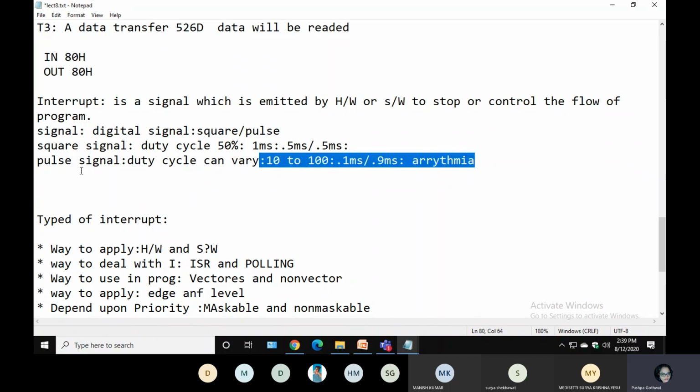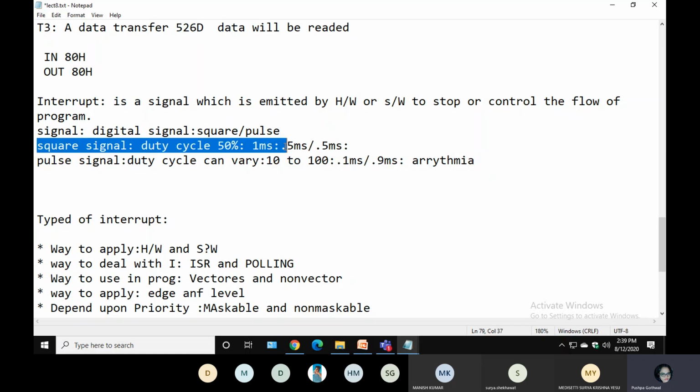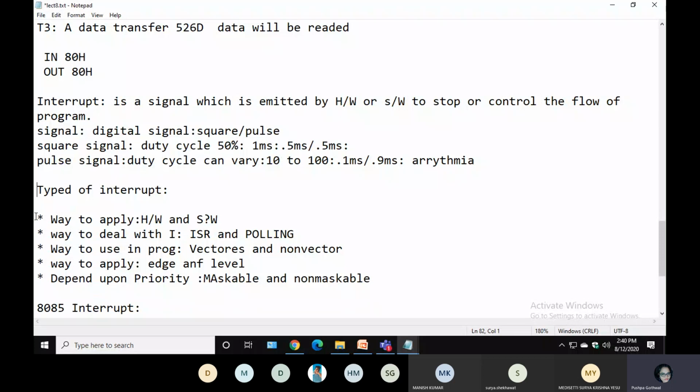We can give the pulse signal. Pulse signal will be utilized to display arrhythmia disease. And if you're talking about the heart rate, we are using square signal. Your respiration, your heart rate, these are all square signals. Okay. Now the next thing is types of interrupts.